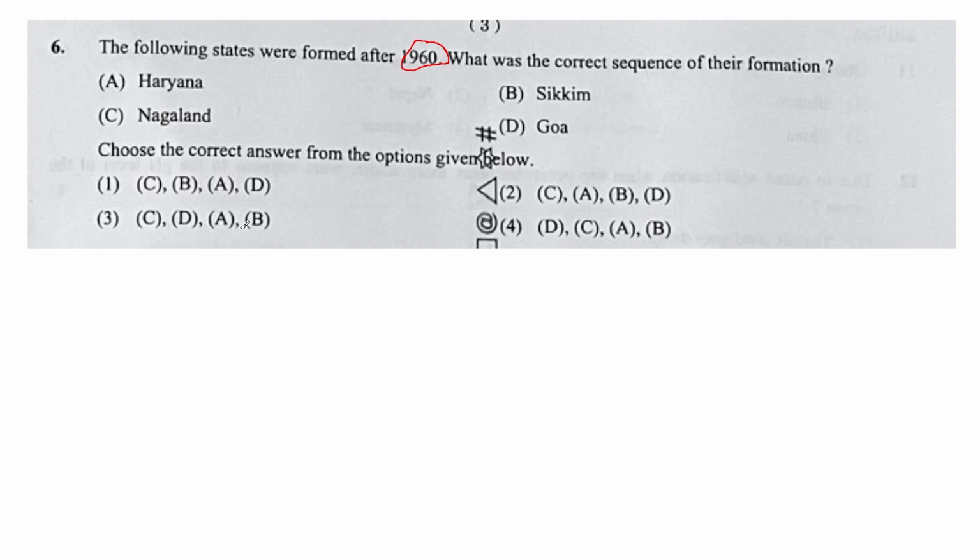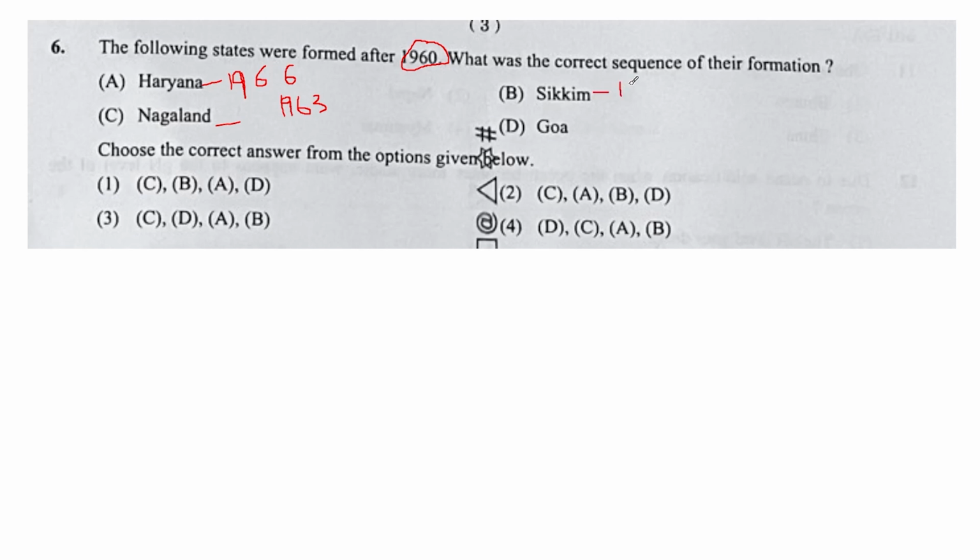Nagaland was formed in 1963, and the first state formed in India was from the bifurcation of the Bombay presidency, that was Gujarat and Maharashtra. So Nagaland was formed in 1963, and Haryana was formed in 1966. And the state of Sikkim was formed in 1975.